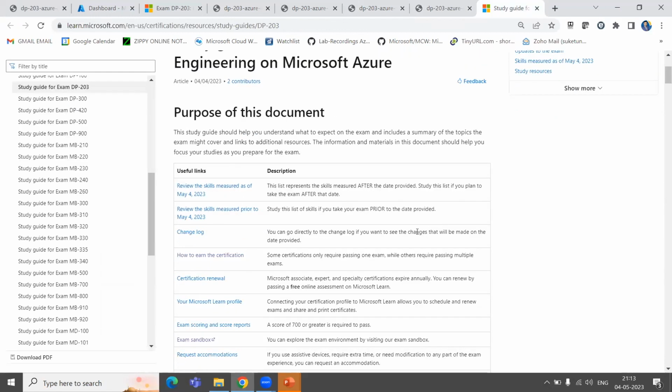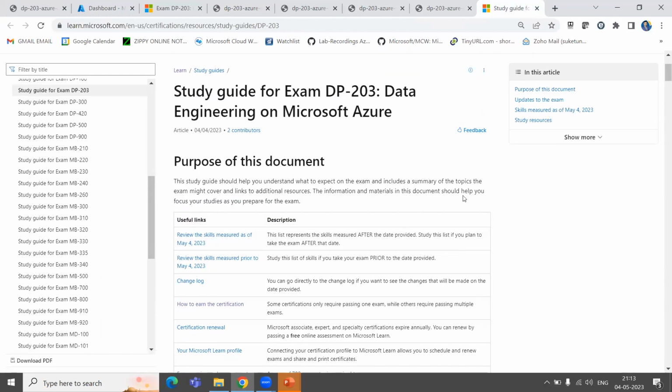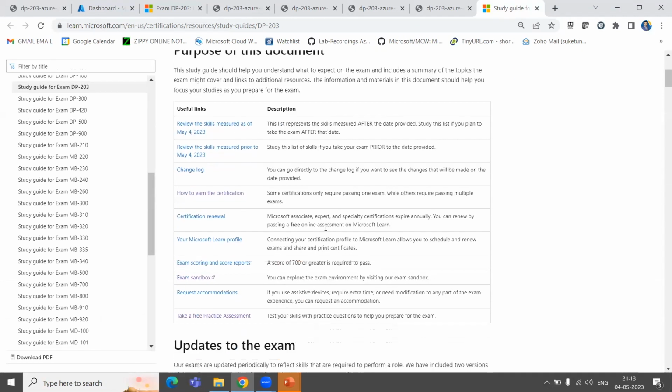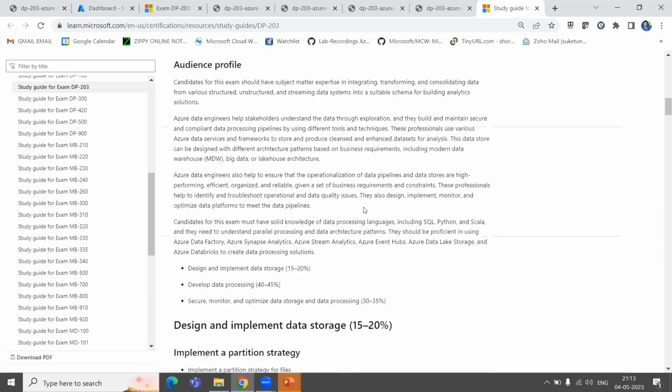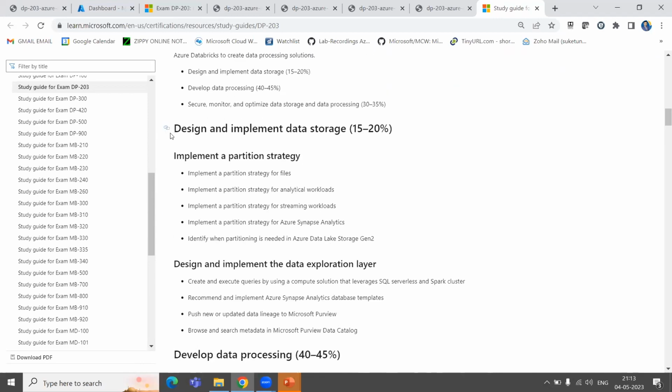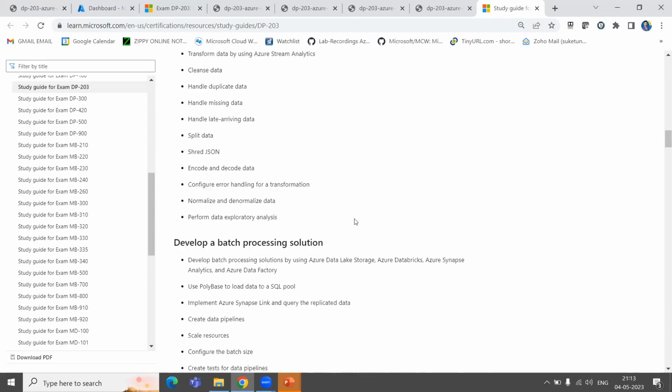We will definitely focus on the study guide of exam DP-203 also, because along with the learning, I think you are all interested in going for the exam. I will guide you on how to prepare for the certification exam and what type of questions will come. That entire exam part I am also going to share with you, so that you can become a certified data engineer.